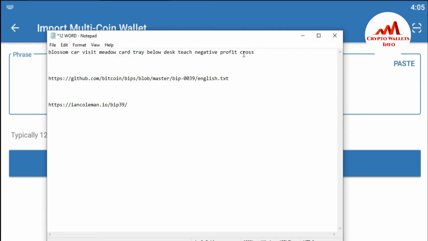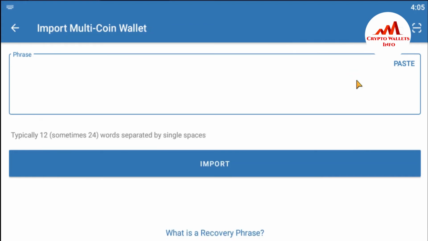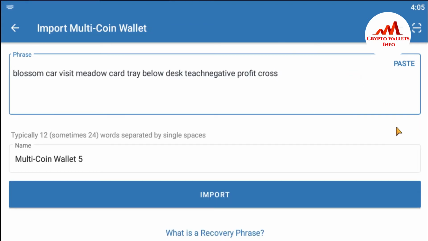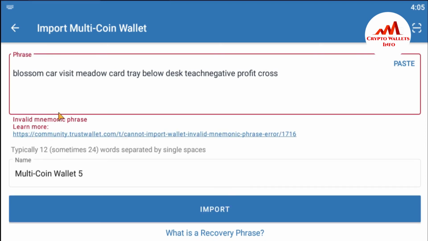Let's suppose I'm going to enter a wrong 12-word phrase. I just remove one white space from my 12 phrases, copy it and paste it here. Then I click on import. You can see here invalid mnemonic phrases.